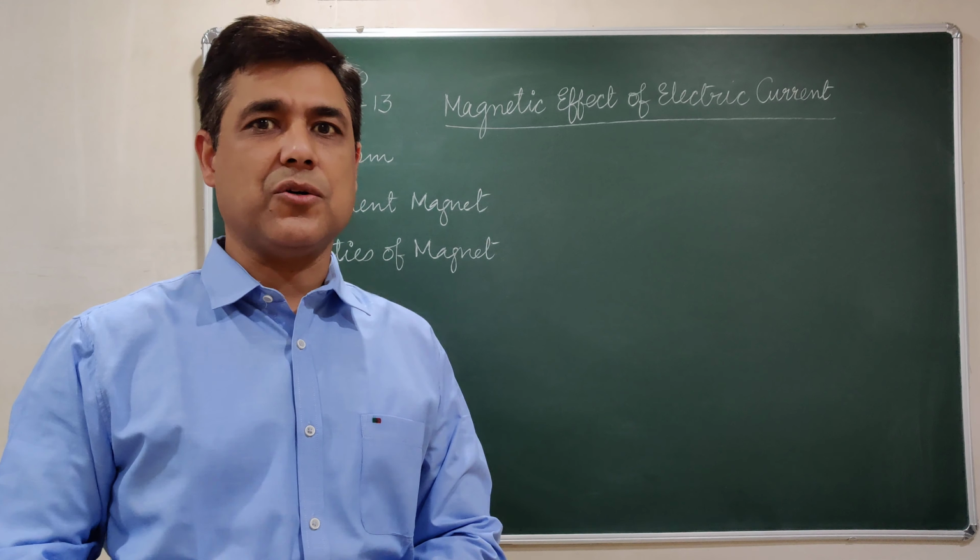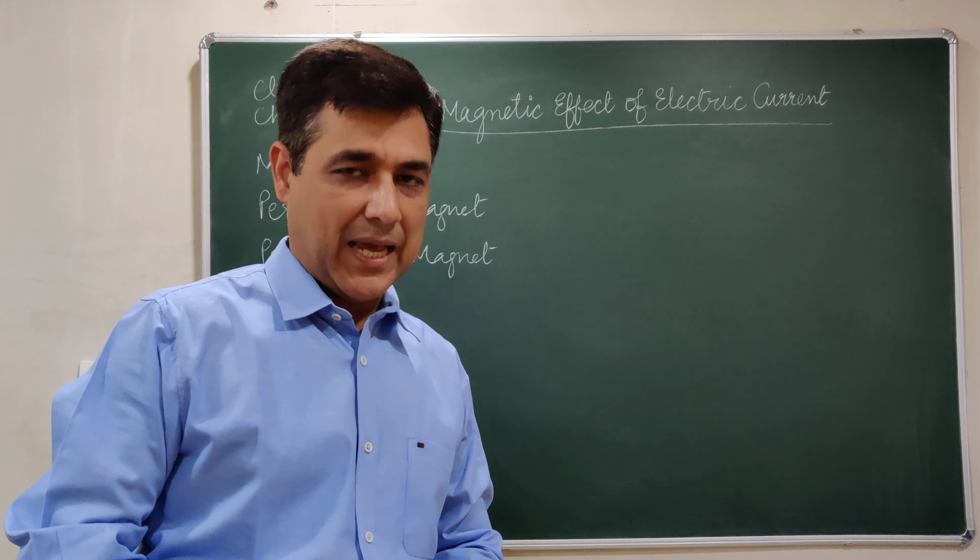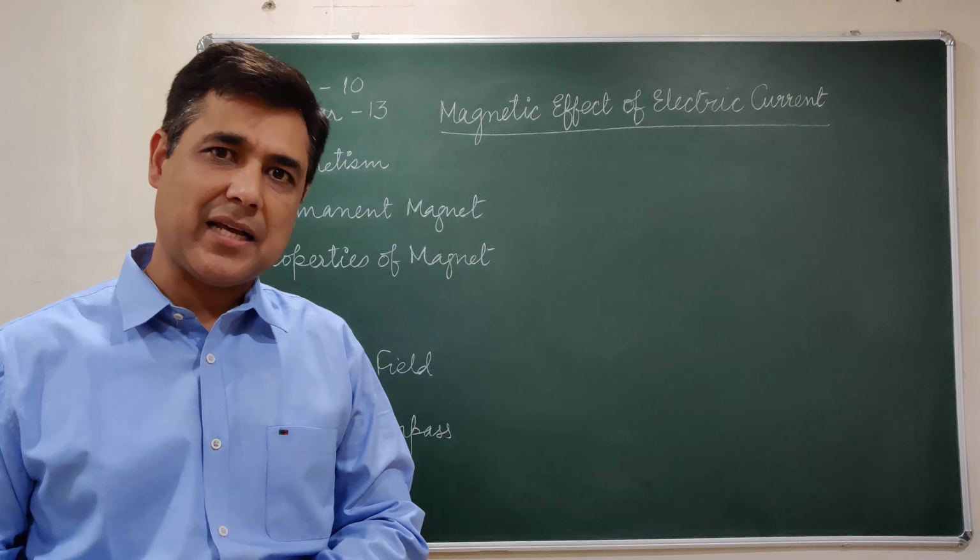So magnetism, anything which shows the property of magnetism or magnet. Whenever the word magnet comes to our mind, it shows us that something is attracting or repelling. The word magnetism is derived from Magnesia, which is an ore of magnetite, and the study of magnets and their properties is called magnetism.